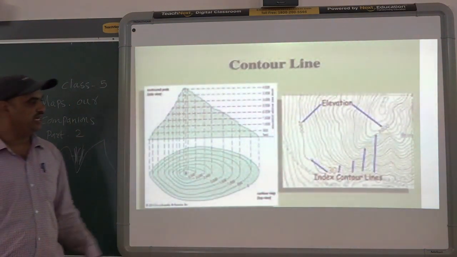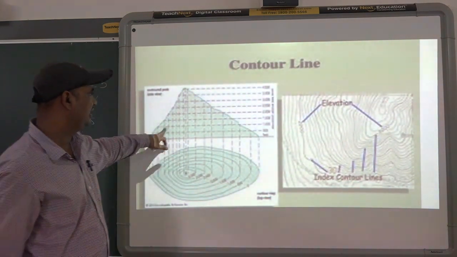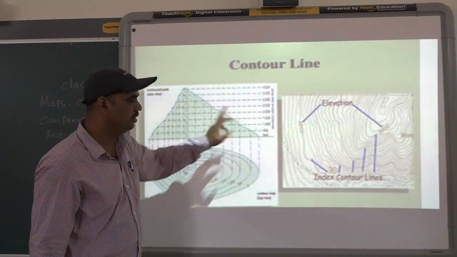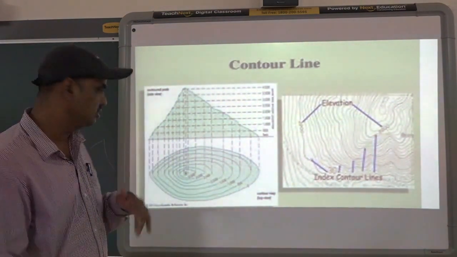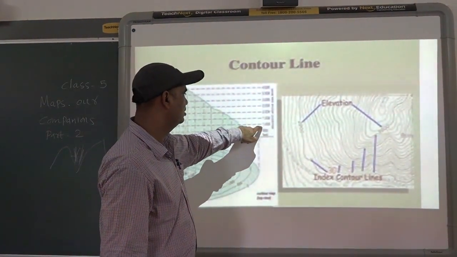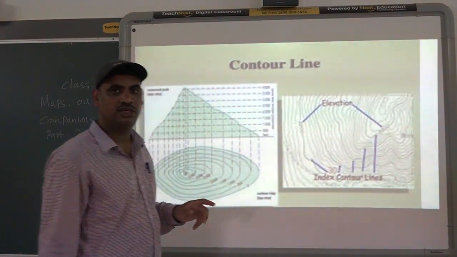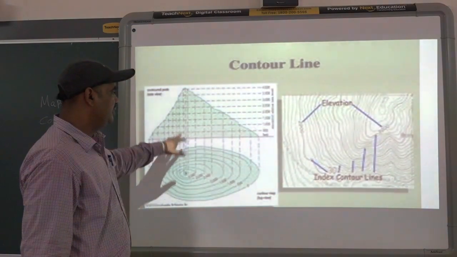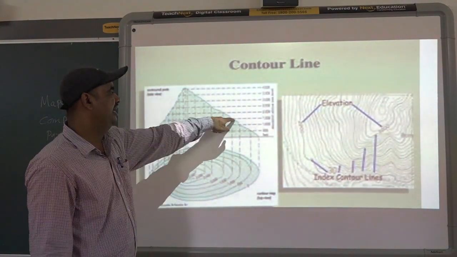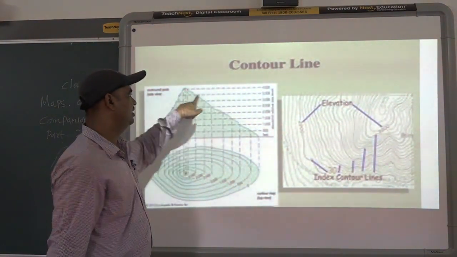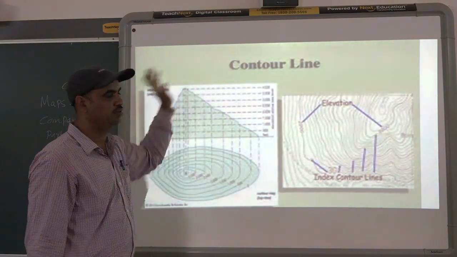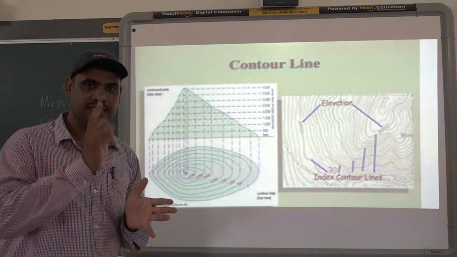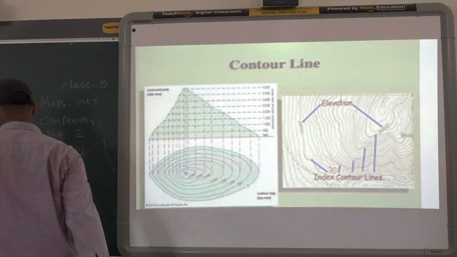Here is one more example of the contour line method. You can see this is a mountain and the height of the mountain is changing like this. Steps are there, and these places are marked with a line. What is used here? You have to remember that the contour line has lines. Lines are important in the contour line.